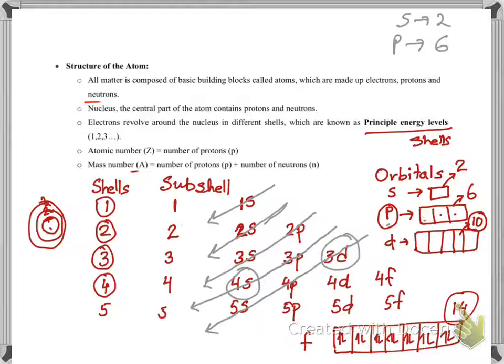Because in the D sublevel, you can put a lot more electrons than in S, and electrons repel, and that repulsion makes it higher in energy. So this diagram, the one I'm drawing here, is also known as Aufbau's principle. And what Aufbau's principle says is that you fill the lower energy levels first, followed by the higher energy levels.